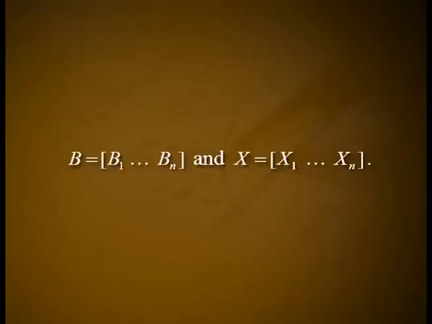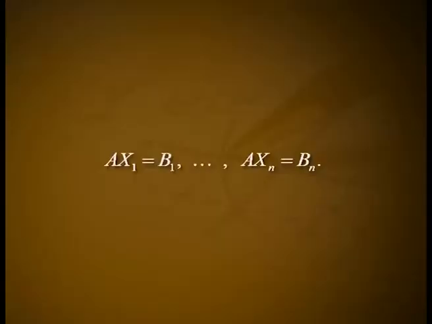Suppose that A, B are n-rowed square matrices and X is an n-rowed square matrix of unknowns such that AX is equal to B. Let B is equal to the row matrix (B1 etc. Bn) and X is equal to (X1 etc. Xn), so that B1 etc. Bn are columns of the matrix B and X1 etc. Xn are columns of the matrix X of unknowns.